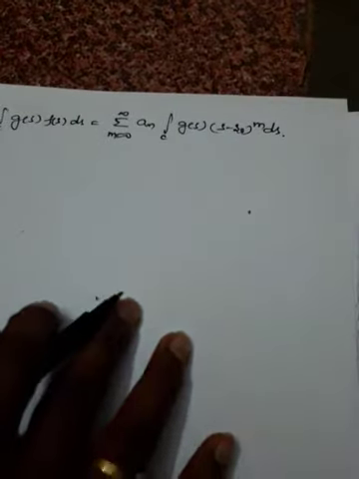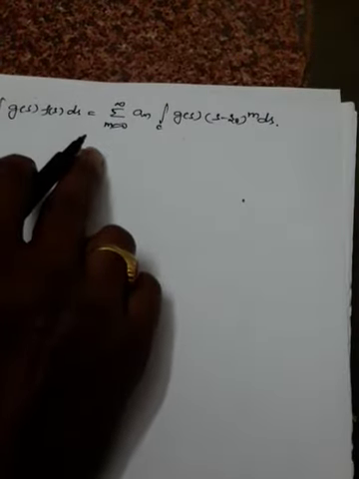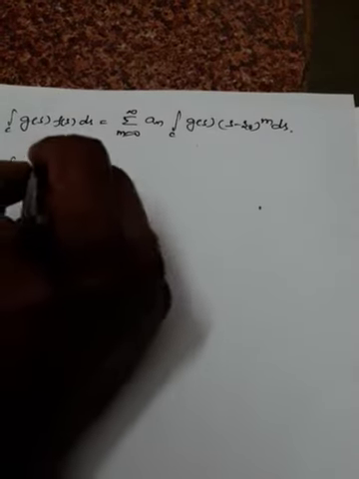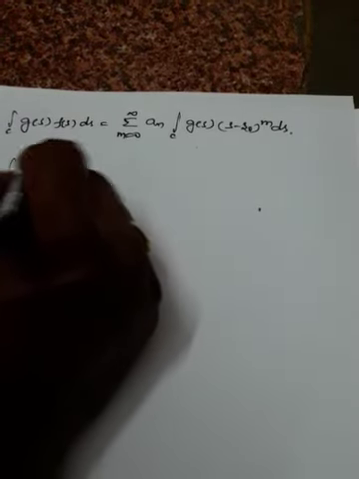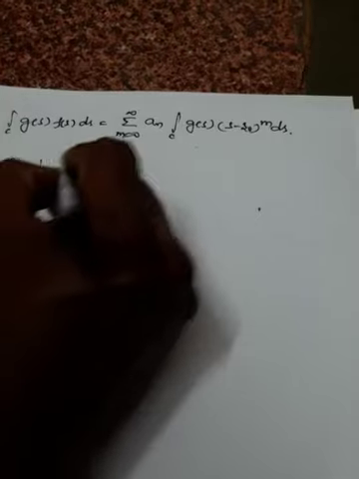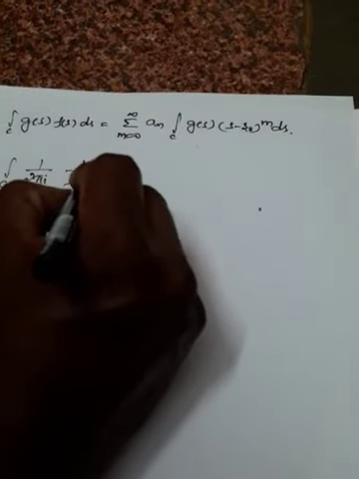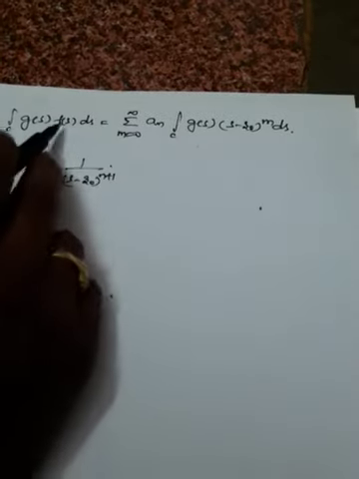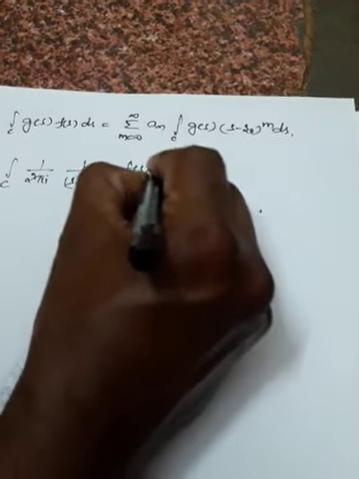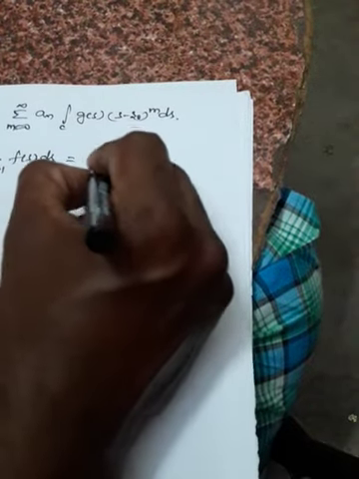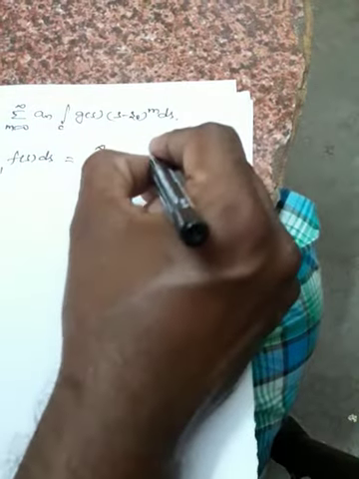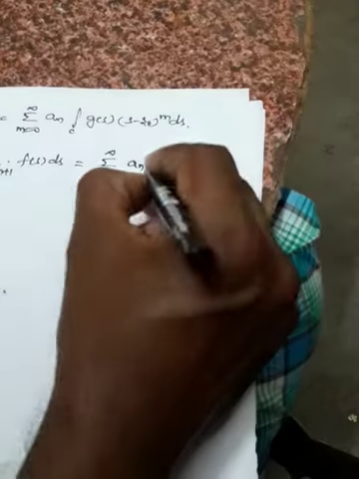Now what is g(s)? I am substituting the value of g(s).